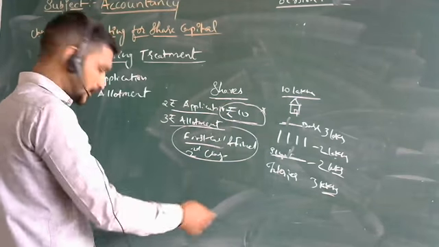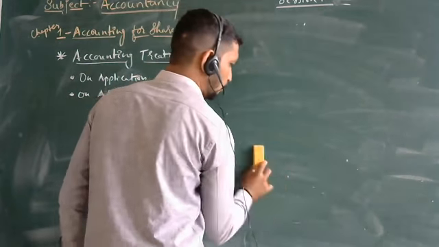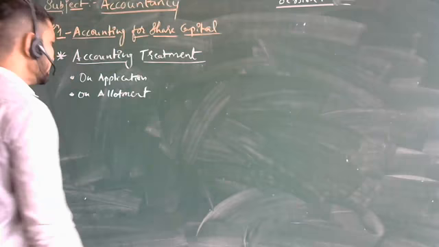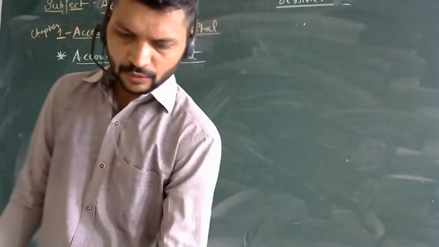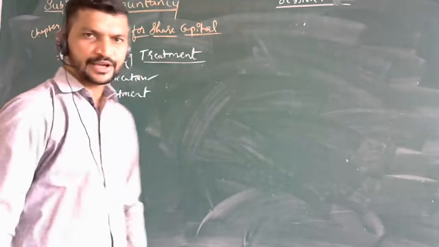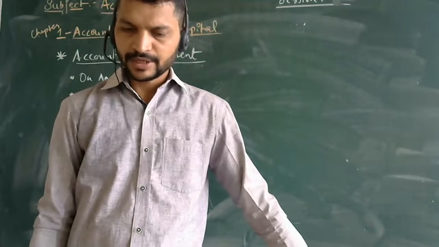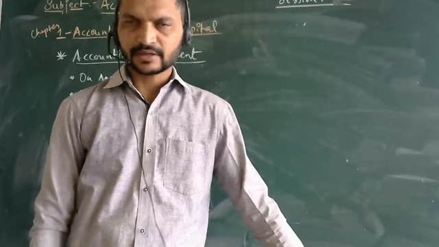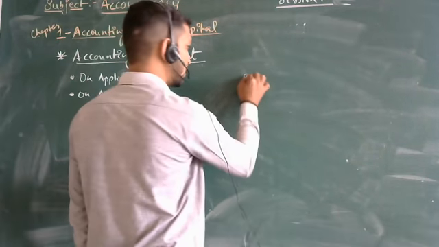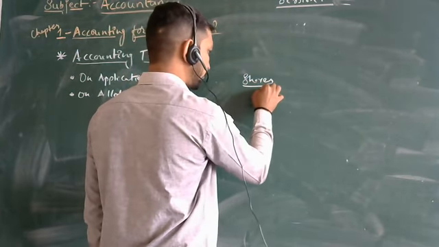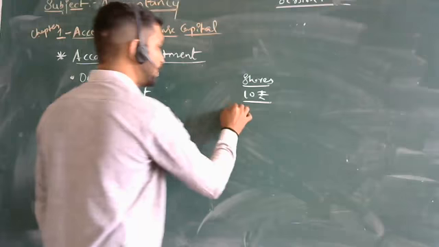In the last class we saw the procedure, how the things will go. But in today's class, what we are going to see is how we treat the accounting. First, let me tell you the point on application. The amount of money paid in the various installments represents the contribution to the share capital. This allotment is not taken at once. As I told you, the share is 10 rupees, and it will not be taken at once; it will be in installments.